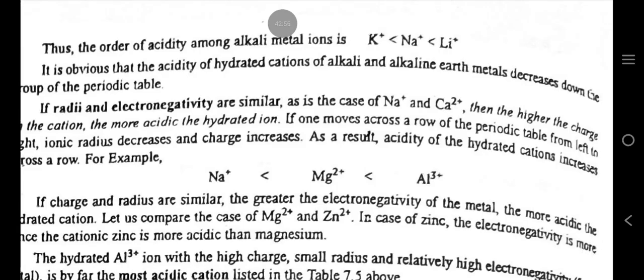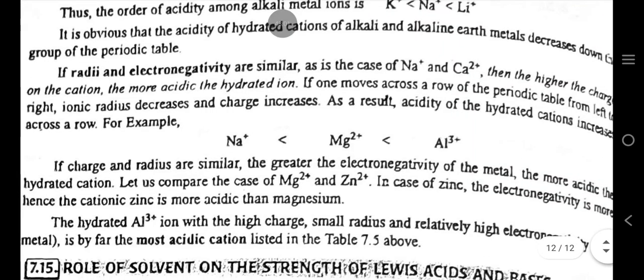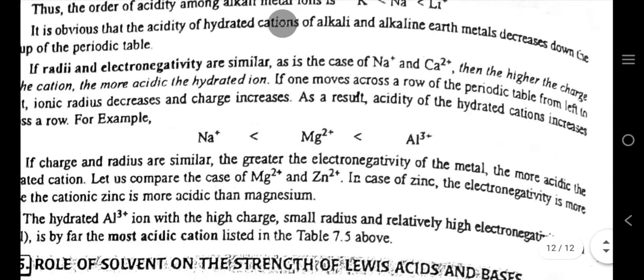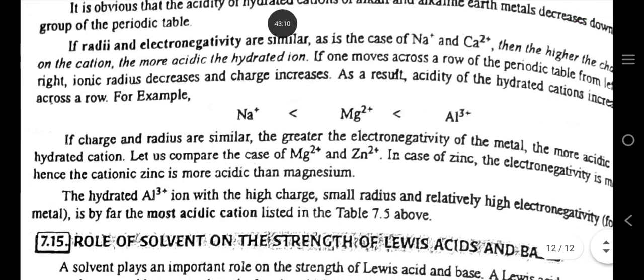Thus, the order of acidity among alkali metal ions is as given. It is obvious that the acidity of hydrated cations of alkali and alkaline earth metals decreases down the group of the periodic table.